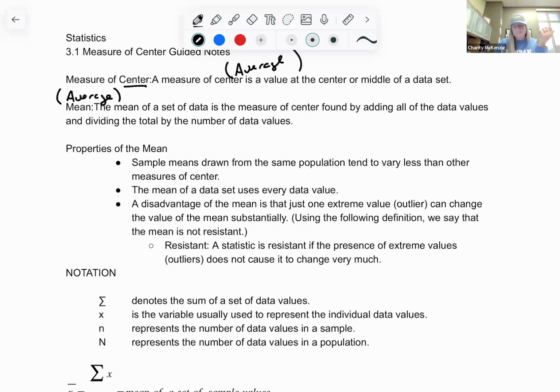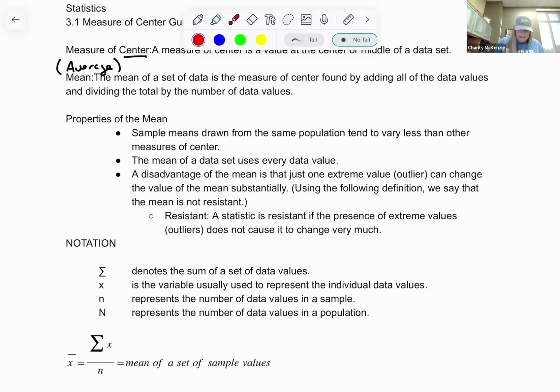So how do I find the mean? I take all my data, which are numbers, add them up and divide by however many I had. Okay. So you're going to add and divide. So that's how we find our mean. The properties of the mean are a big deal here.